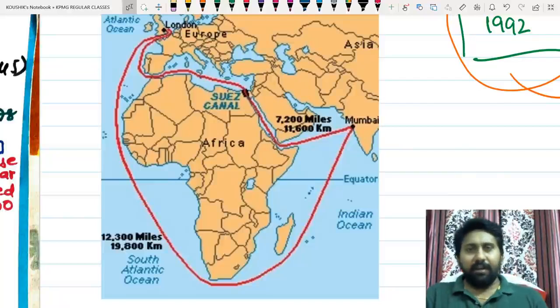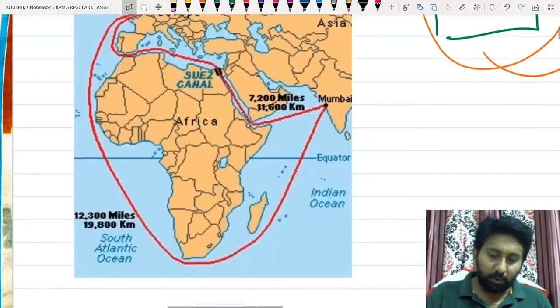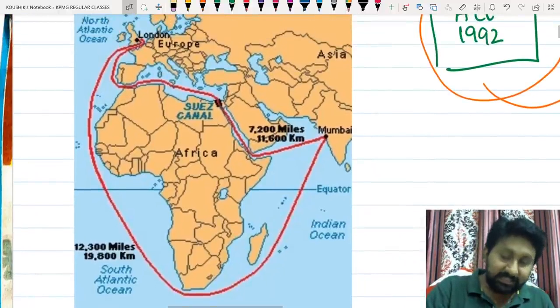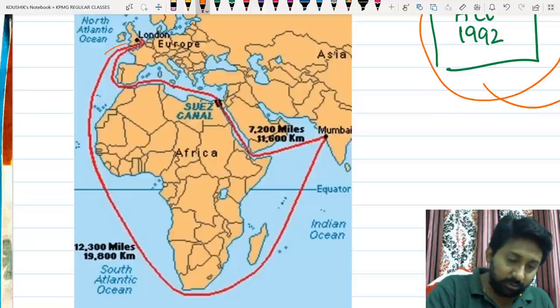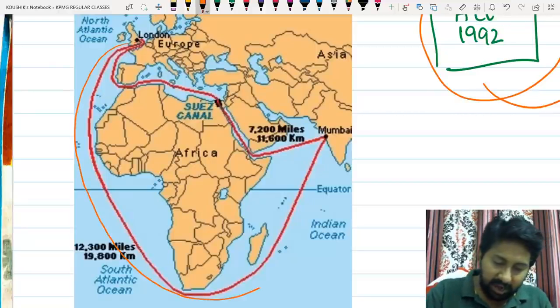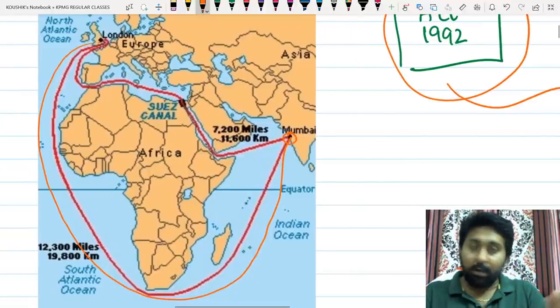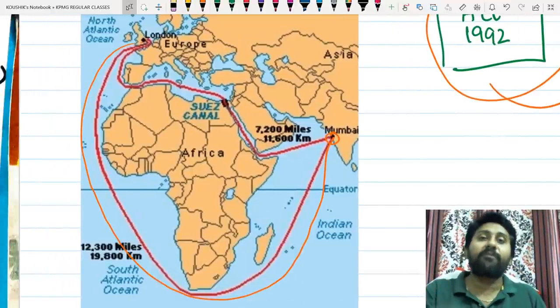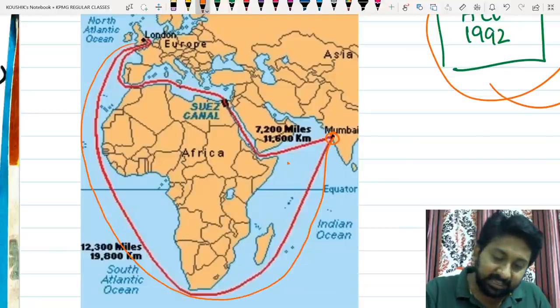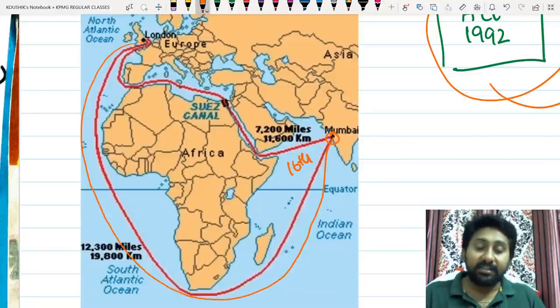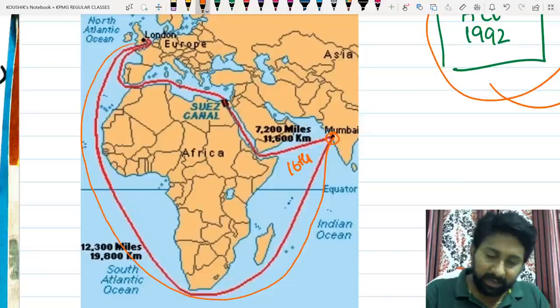When London or European countries used to come to India, they used to take this particular route. One thing, this is a modified route only. They used to come all the way like this, and then they used to reach a place called Mumbai. This is a general route, but this is also not exact. This is a modified route. This is a 16th century route. Which century? 16th century route. This is the route that was taken.